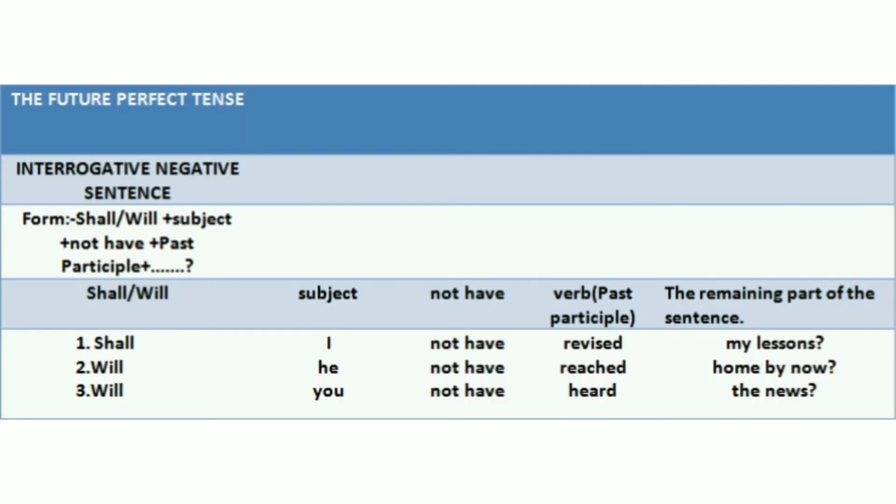Interrogative negative sentences. Let's see the form of the interrogative negative sentence. Shall or will plus subject plus not have plus past participle plus the remaining part of the sentence. Let's see the examples. Shall I not have revised my lessons? Will he not have reached home by now? Will you not have heard the news?